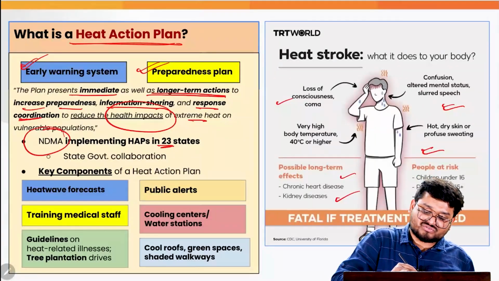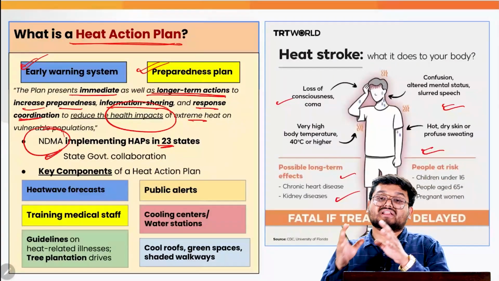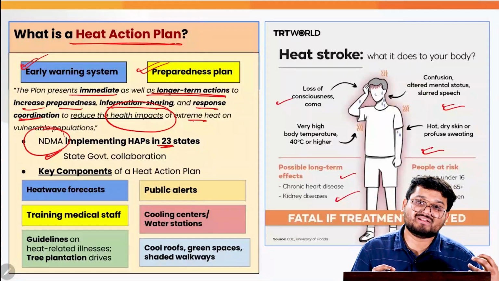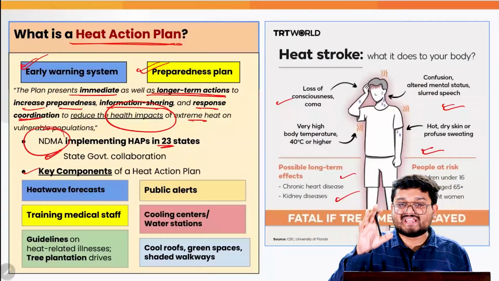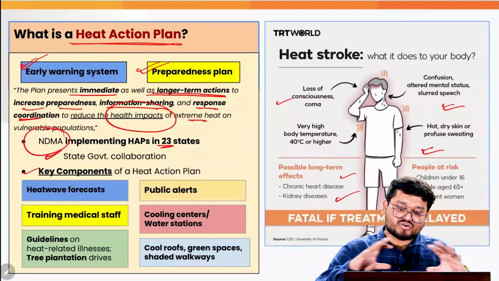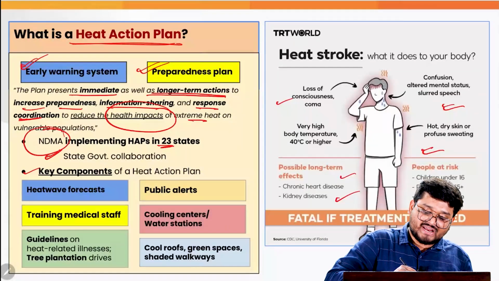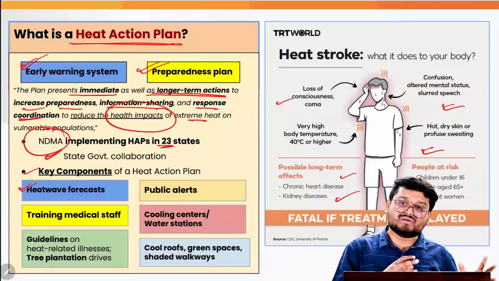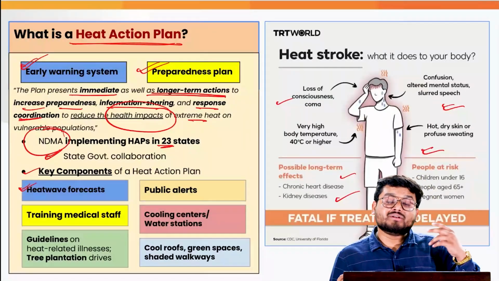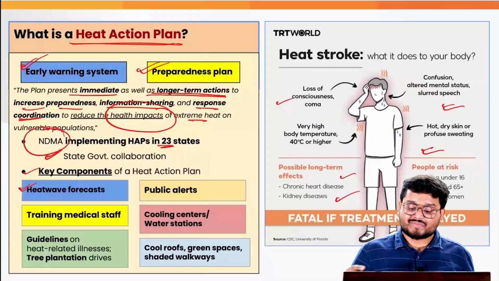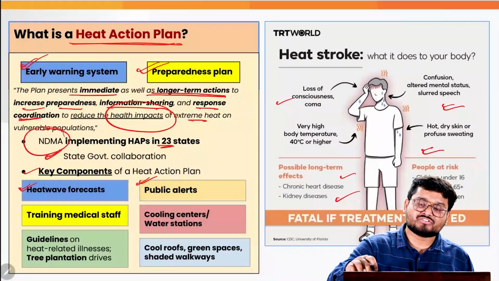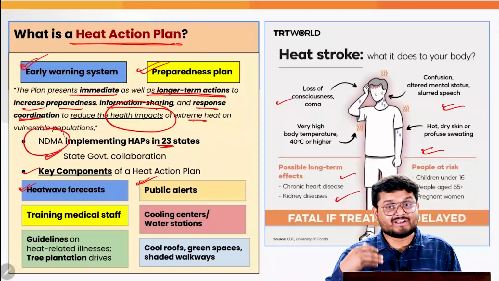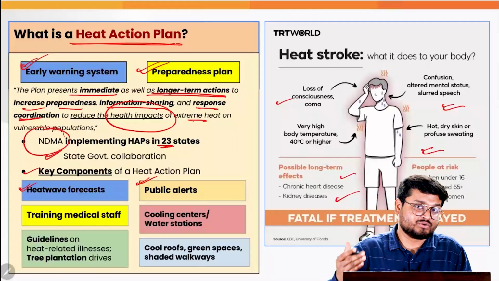And also this is with reference to the collaboration that the NDMA is doing with the state governments and even with the district administration, where the key components of the heat wave action plan, across the entire states, are firstly to give heat wave forecast to the people to let them be aware of the pending heat wave incidents. Secondly, it is also via the various SMS, via various calls which are made via various public alerts by the government of the particular states.